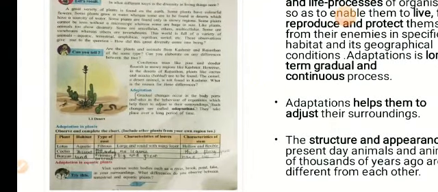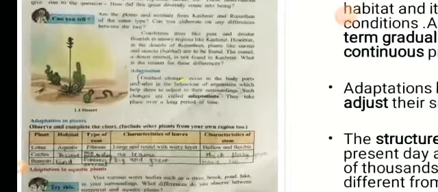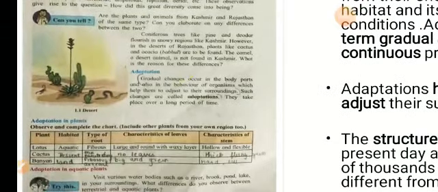Okay, we can include the other plants from our own area also. So the first column is plant, second habitat. Habitat means the place where they live, then type of roots, characteristics of the leaves, characteristics of the stem. Lotus, it's an aquatic plant. Its root is fibrous. Its leaf is large and round with a waxy layer. Its stem is hollow and flexible. Next is cactus.